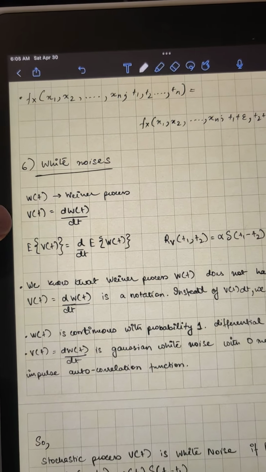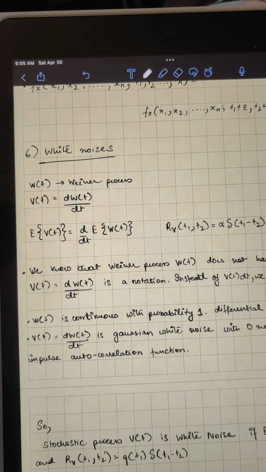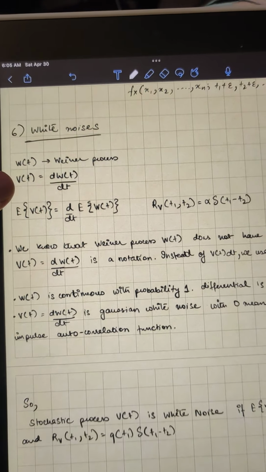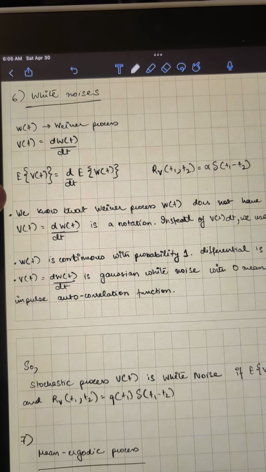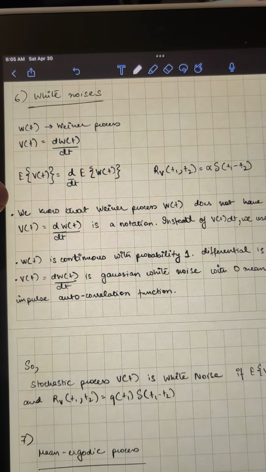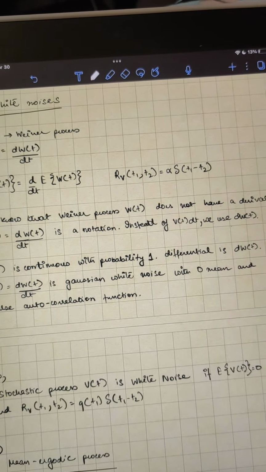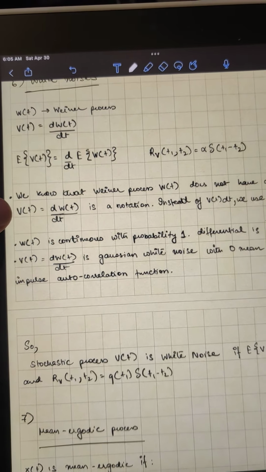Next we come to white noise. If W(t) is a Wiener process, then the derivative of the Wiener process is white noise. As you can see, these are the properties.